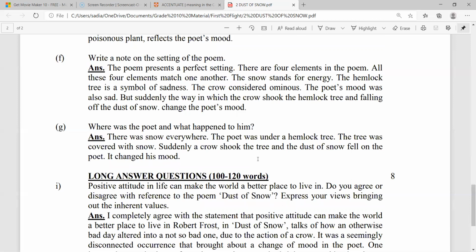As the poet describes in the poem, the way a crow shook down on me the dust of snow from a hemlock tree. It is evident that a crow shook the tree, and the dust of snow fell on the poet.